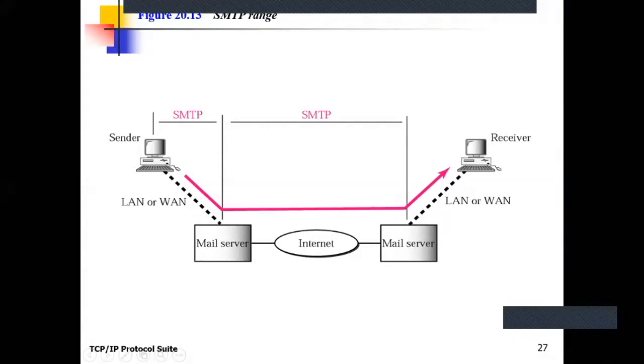We always identify that application layer protocols work in the form of request and response, that means in the form of client and server. So the SMTP program works